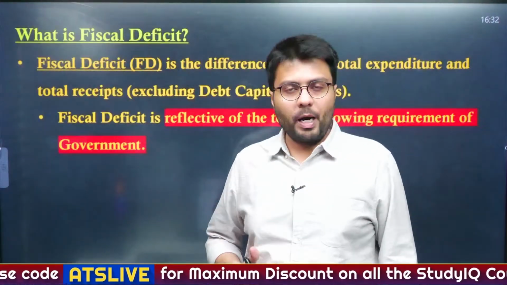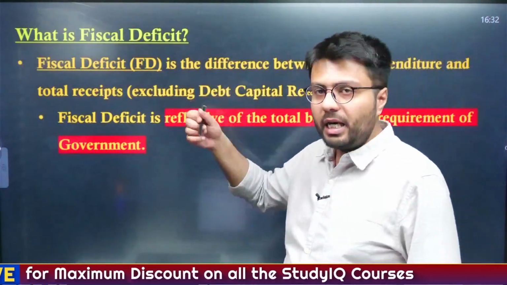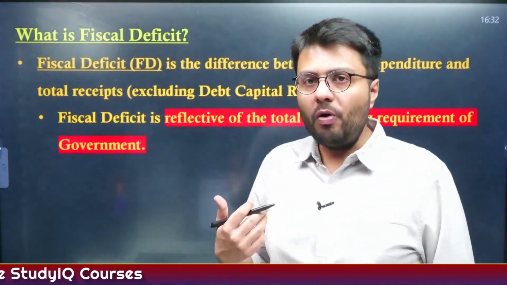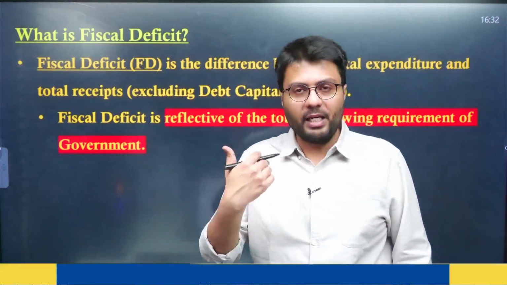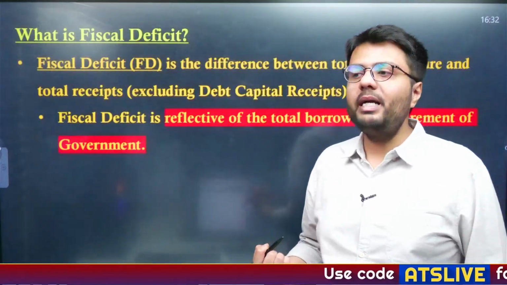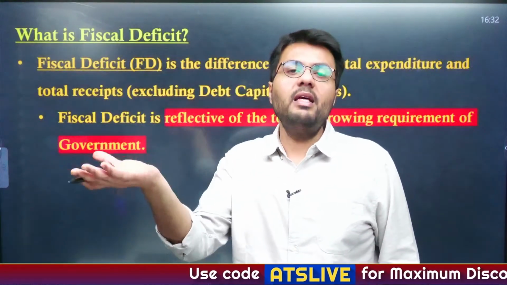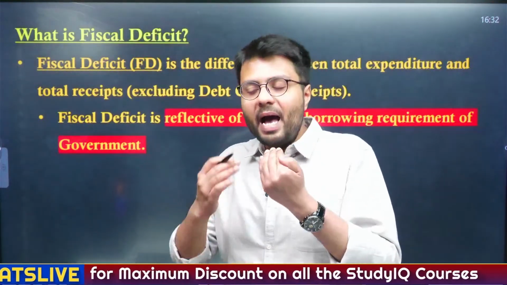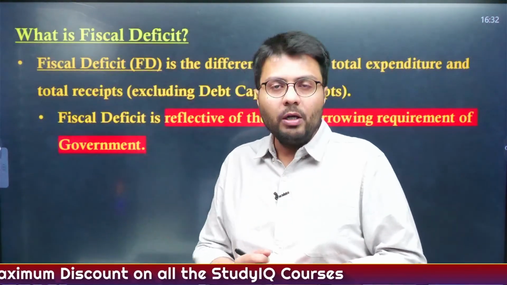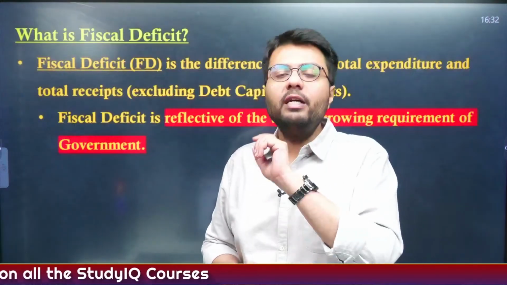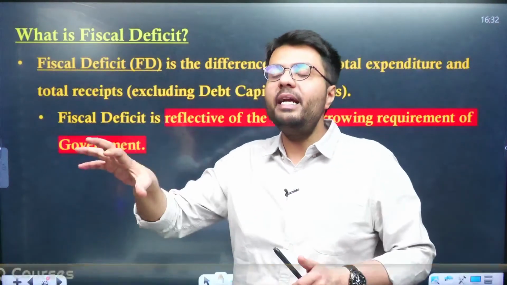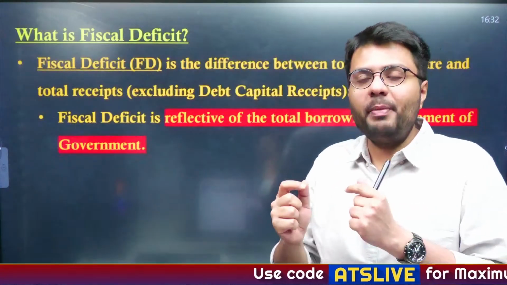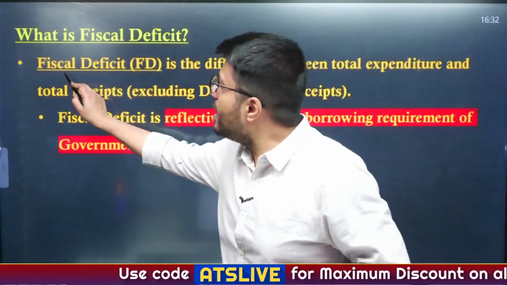Now the second part of this article, fiscal deficit. You will hear this term every time the budget of India is announced. Now you have to understand, in terms of expenditure, the Indian government has a lot more expenditure than receipts. That is, the Indian government earns quite less and spends quite more. So in order to meet the entire obligation of its expenditure, the Indian government needs to borrow some money. Whatever money the Indian government borrows every year is called fiscal deficit.